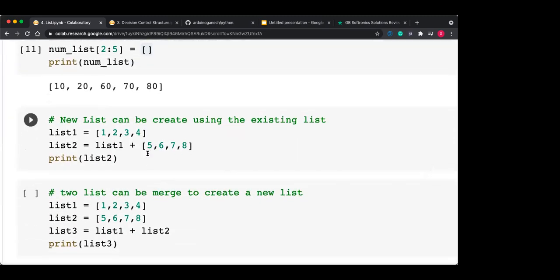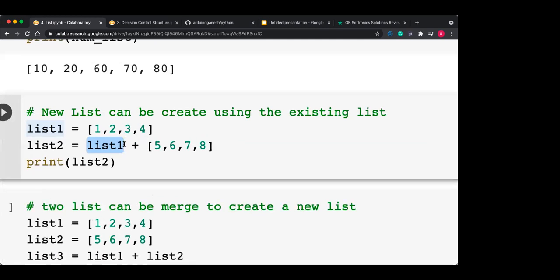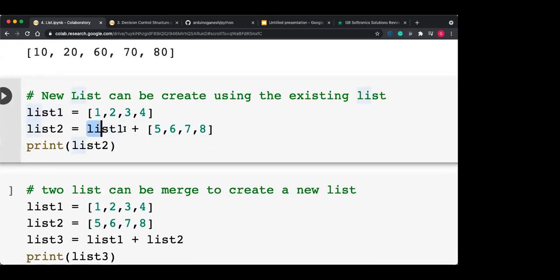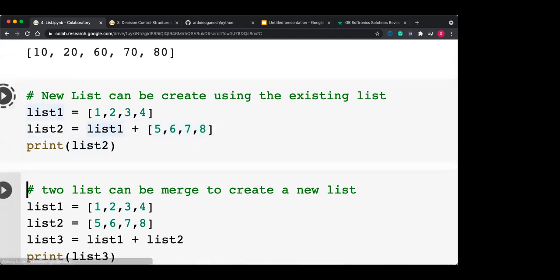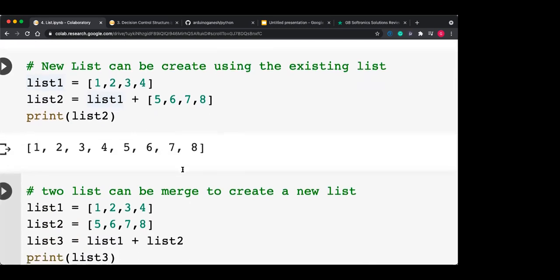Now, a new list can be created using an existing list. Yes, some list is there already. List 1 is there, and you want to create a list 2 using the existing list. So you can do the concatenation, that is the plus operator. Whatever list 1 is, concatenated with this second list, and the new list, list 2, gets created. So what is my new list? List 2 contains the items of list 1 plus 5, 6, 7, 8. Okay, so in this way we can create a new list also.